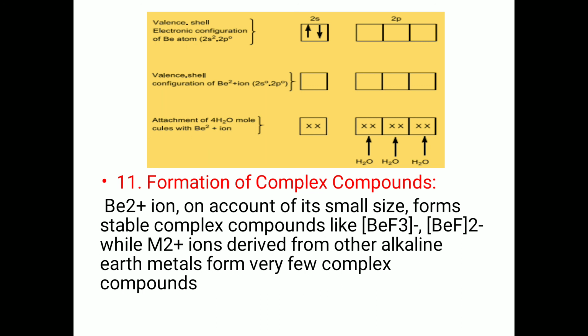Formation of complex compounds. Beryllium ion, on account of its small size, forms stable complex compounds like BeF3, BeF4, while M2+ ions derived from other alkaline earth metals form very few complex compounds.